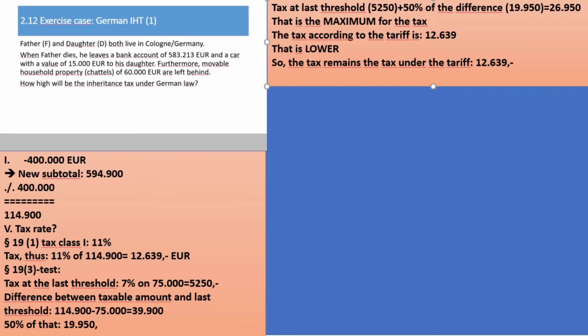If you work on such cases on your own, never forget that you always have to look up things in the tax tariff, in the tax code, and that you have to give proofs from the legal text for everything which you say, because otherwise your solution can't be checked. You otherwise do not prove that you are familiar with the legal rules, and so without any references to the tax acts, your solution would be completely worthless.